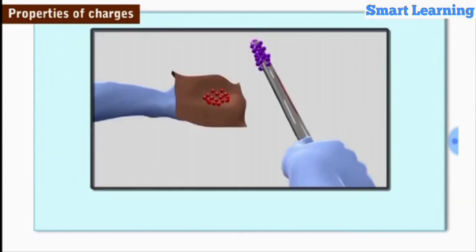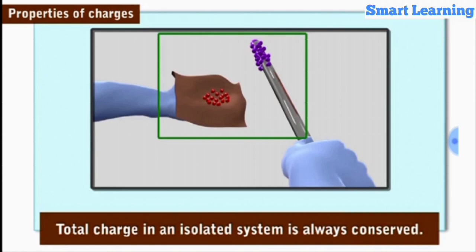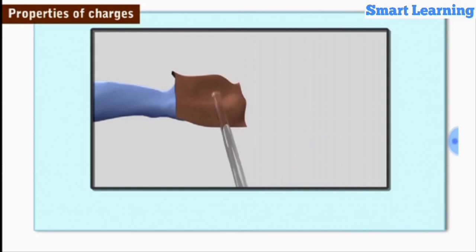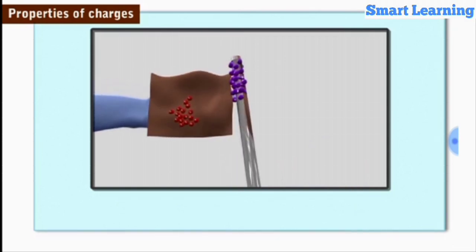Another property of electric charges is that the total charge in an isolated system is always conserved. When a glass rod is rubbed with a silk cloth, electrons are transferred from the glass rod to the silk cloth. Now, both the glass rod and the silk cloth are charged. Here, there is only a transfer of charge taking place, and neither is a new charge created, nor is any